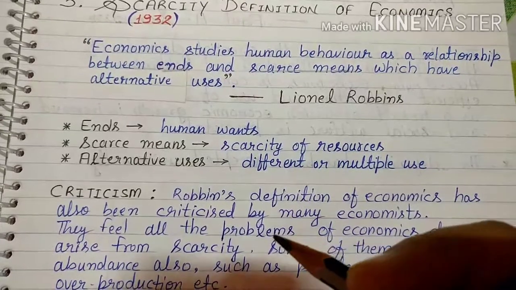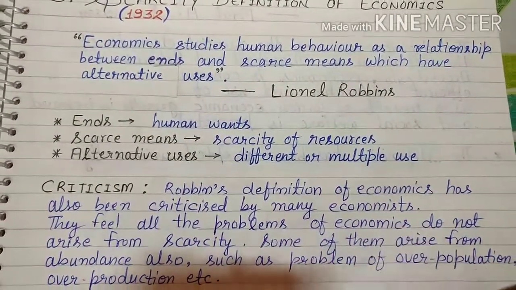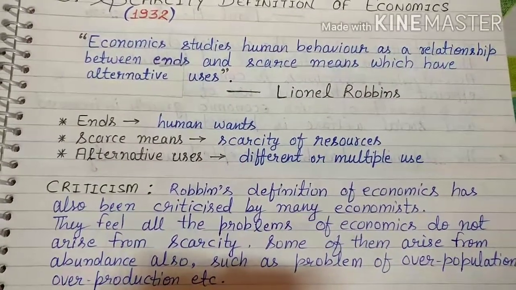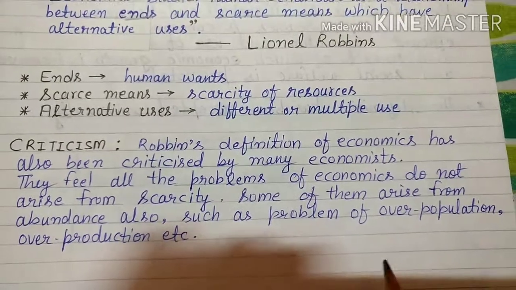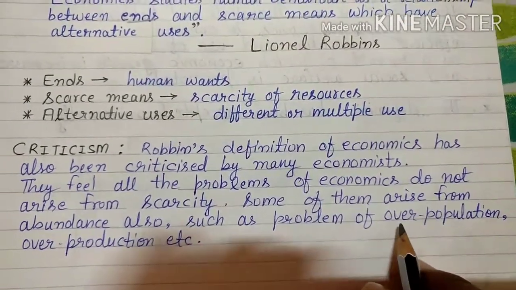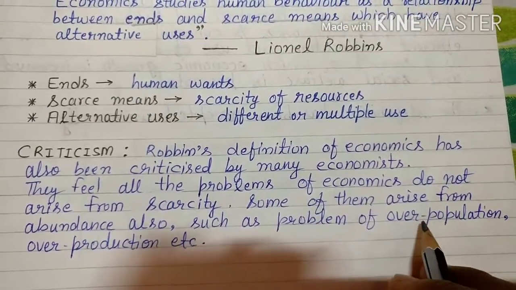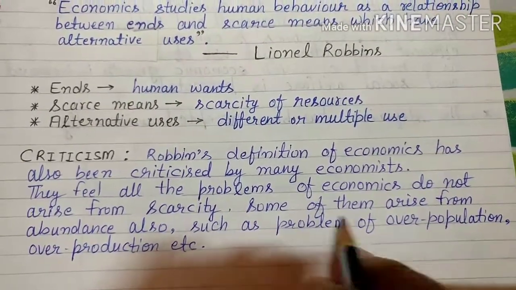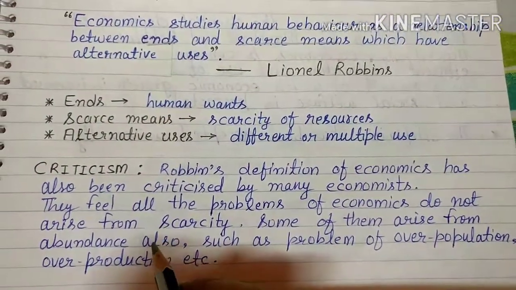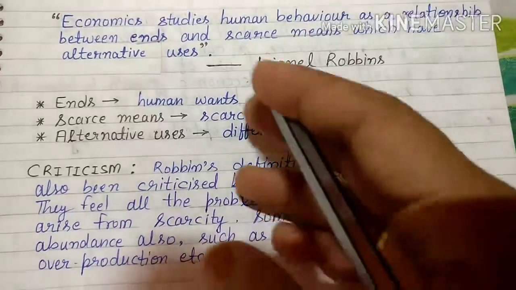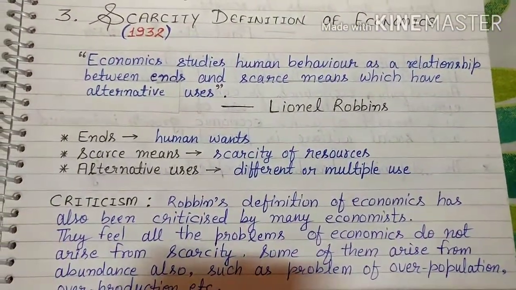Abundance means things which are more than enough. Like the problem of overpopulation. The population of India is too much, so it is overpopulation, and because of that overpopulation many people are unemployed. So it is also a problem of economics, but it is not of scarcity, it is of abundance. So we can't say that economics is all about scarcity. That's why this definition is also criticized by the people.